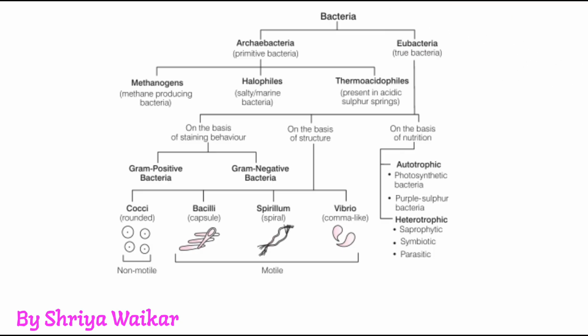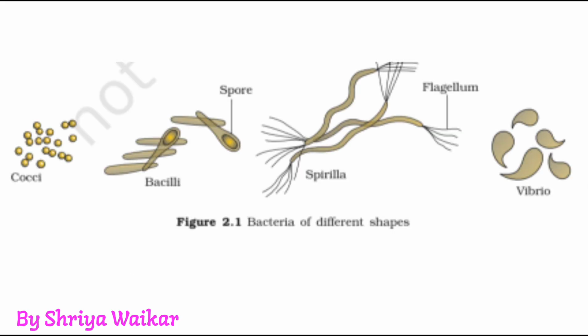Eubacteria are divided on the basis of staining behavior, structure and nutrition. The true bacteria can be divided into gram positive and gram negative on the basis of staining behavior. On the basis of structure, they can be divided into round, capsule, spiral and comma like. The rounded one is known as cocci, which is non-motile, and bacillus, spirillum and vibrio are capsule, spiral and comma like respectively, and they are all motile.